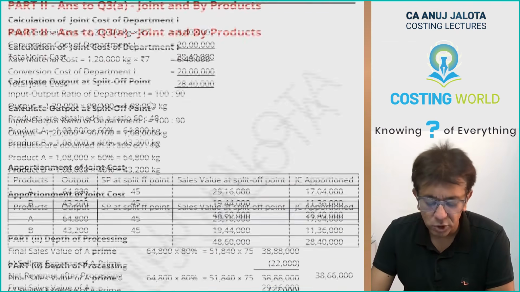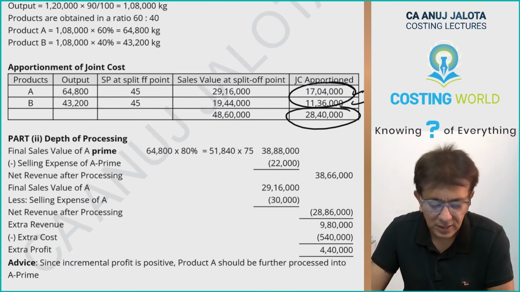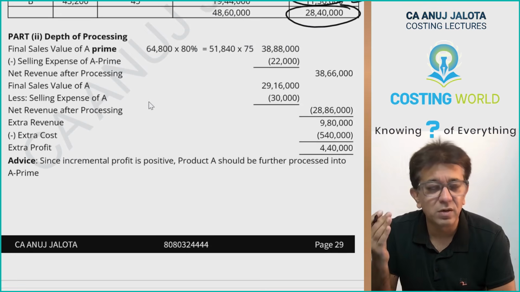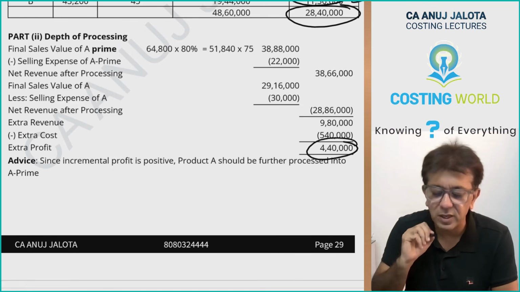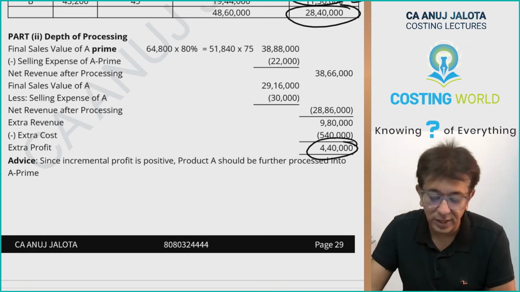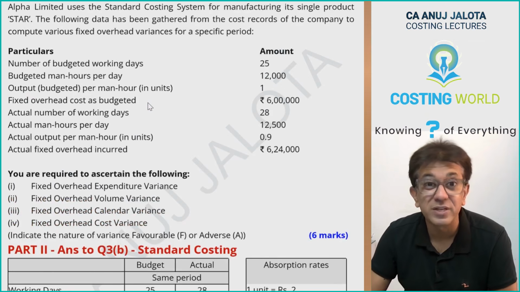Over here, the apportionment of joint cost, this will be your answer. Joint cost was this, was a breakup of this. And extra profit, if you convert A product into A prime product, it'll be 4,40,000. So therefore these were the two answers over there. Okay, further. Standard costing.